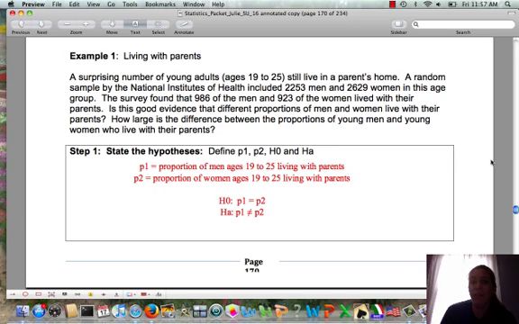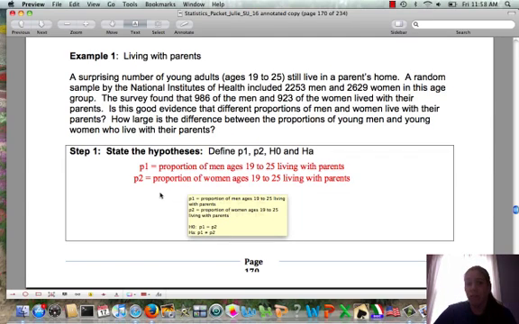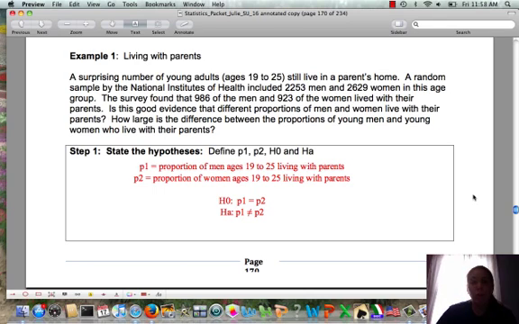Is this good evidence that different proportions of men and women live with their parents? How large is the difference between the proportions of young men and young women who live with their parents? So this data is categorical data. They're asking men and women, do they live with their parents? So we look at proportions. And so in step 1, we want to define our two proportions. So proportion 1 is the proportion of men ages 19 to 25 living with their parents, and proportion 2 is the proportion of women ages 19 to 25 living with parents.